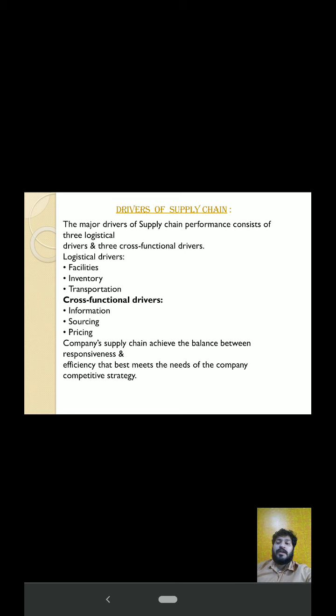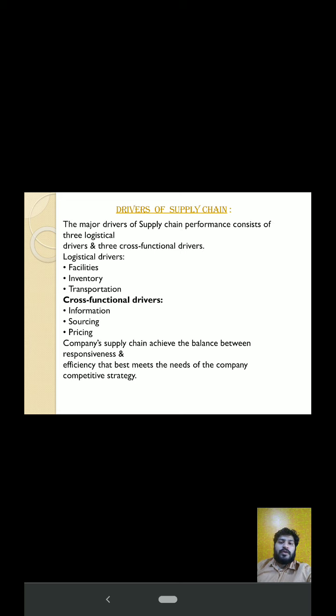Facilities means where the company or the organization is located. Inventory means the quantities which are required for the company to give a finished product. So inventories are logistical drivers. And transportation plays a most important role in logistical drivers.